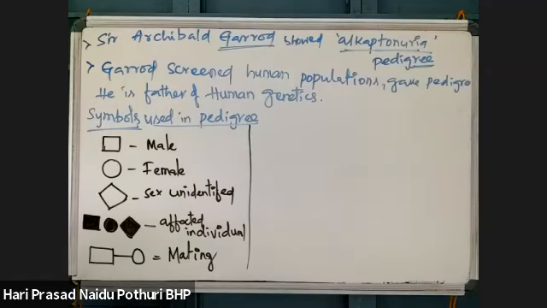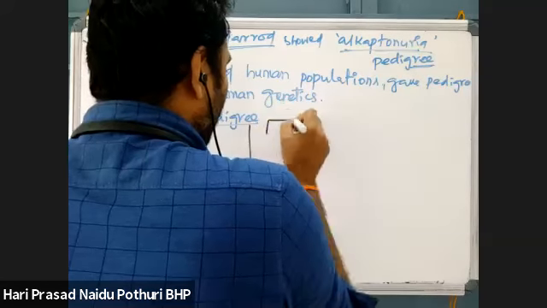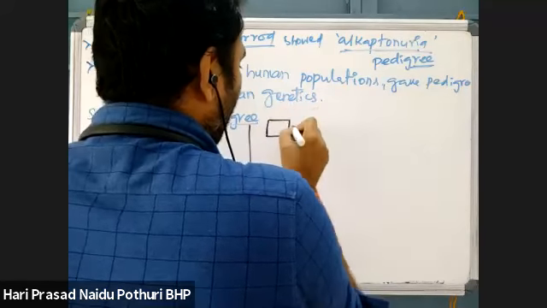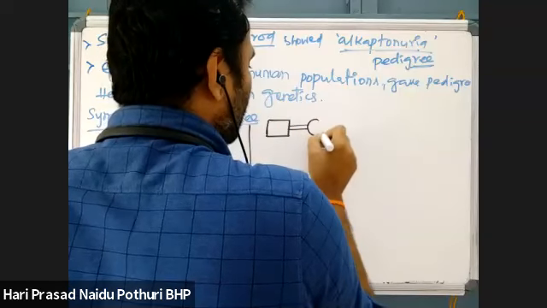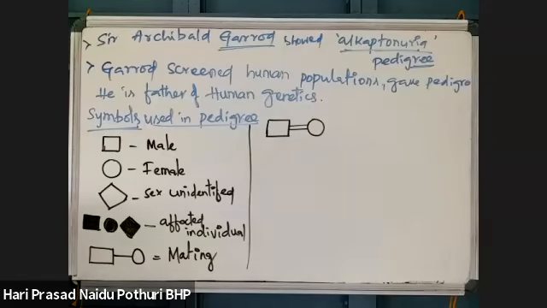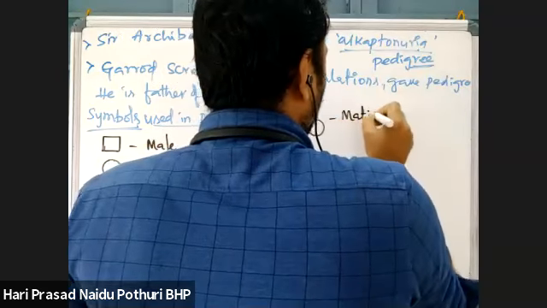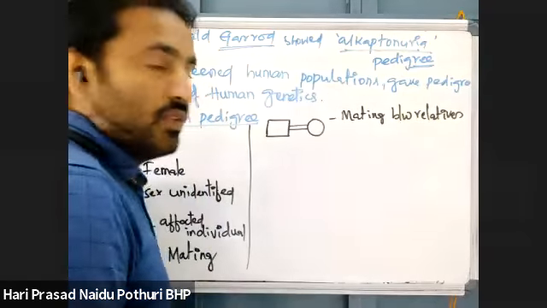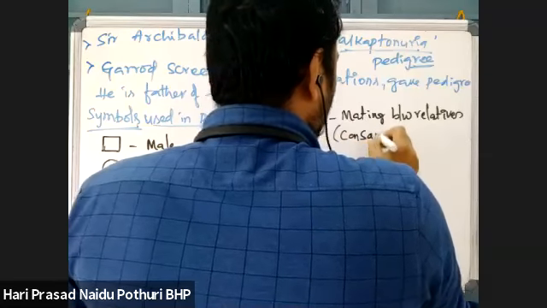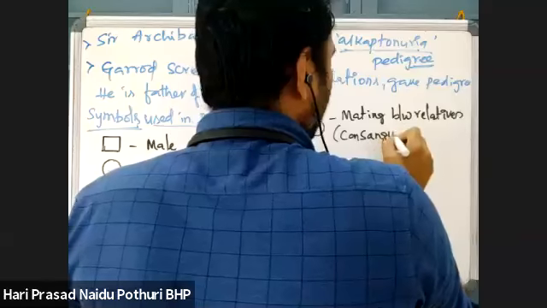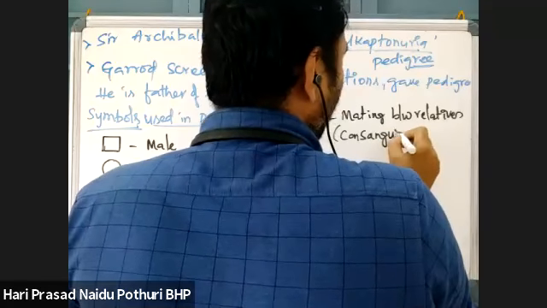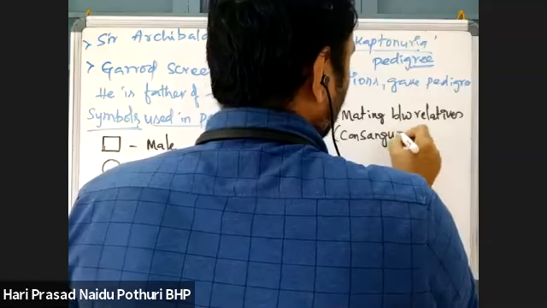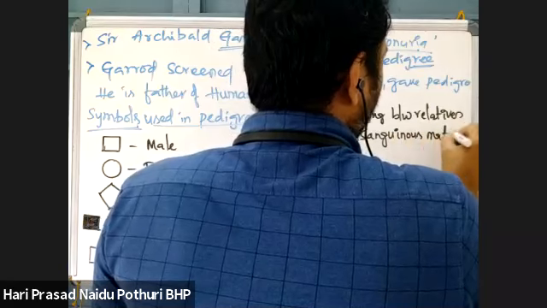If mating is done between closely related individuals, mating between relatives, that is what we call consanguineous mating.